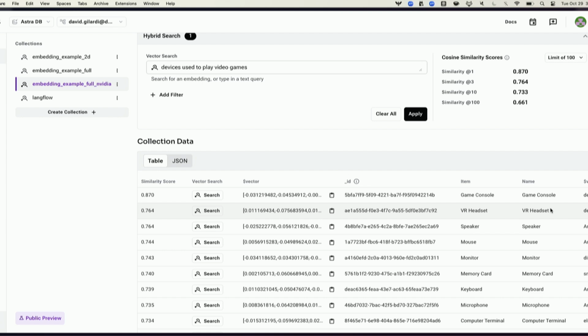But what's special is the algorithm is looking at the distance of the angle between those vectors. You may have heard of a cosine similarity score or something like that. It's looking at the distance. So the further away something is, the less related; the closer they are, the more related. So these numbers you see here on the side, you can see I have a similarity of 0.8 and then 0.7. But as you go down the scale, they get lower and lower. 1 means exact match. 0 would mean not a match at all.